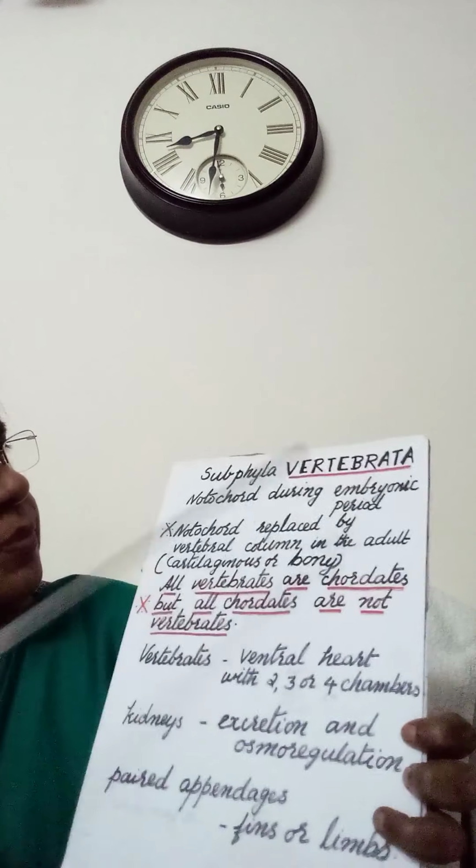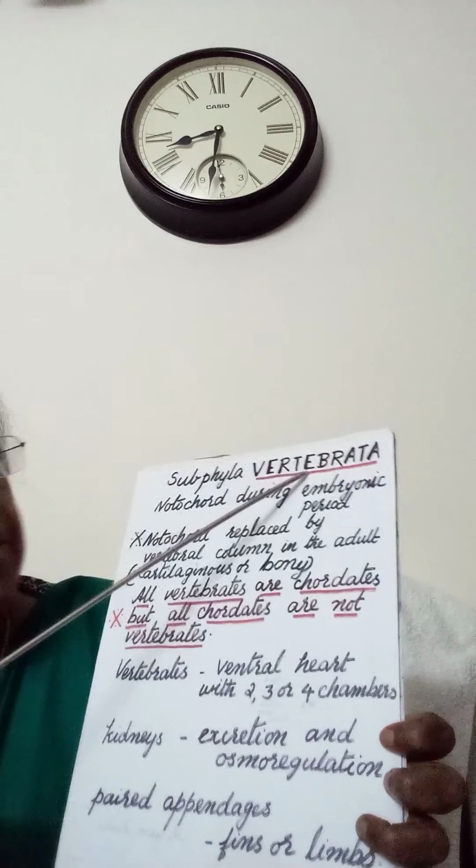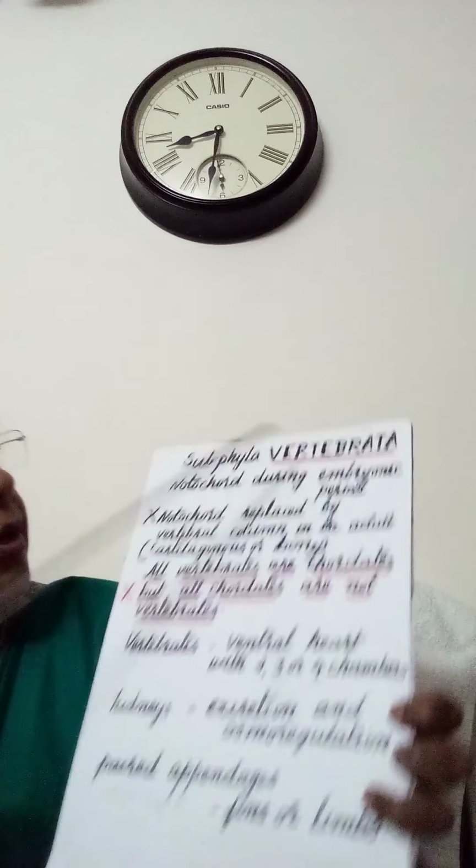Next comes the subphylum Vertebrata. Vertebrata means a vertebral column will be there.